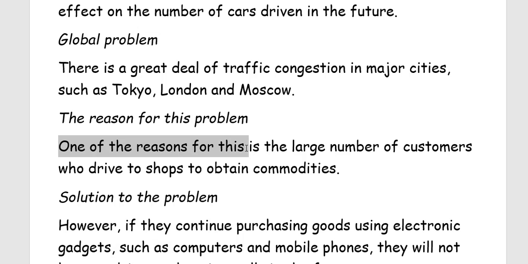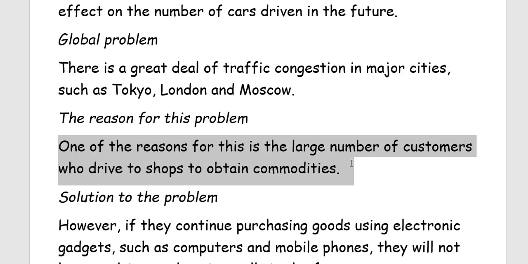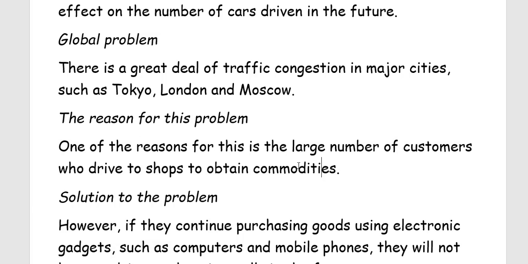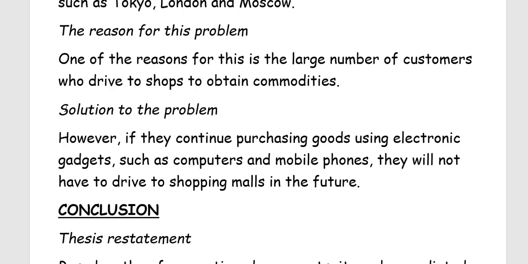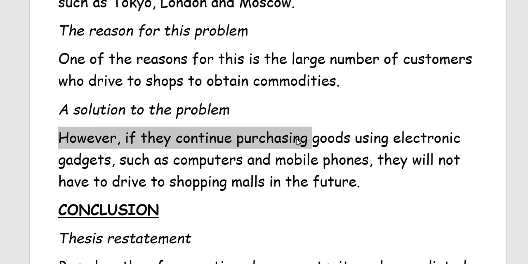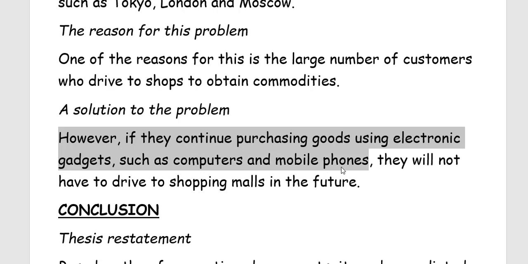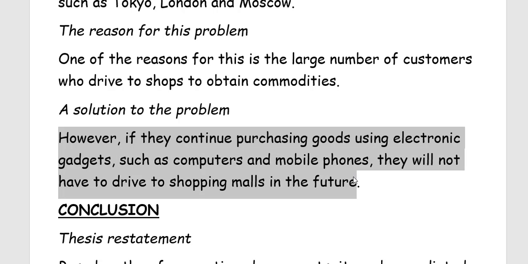One of the reasons for this is the large number of customers who drive to shops to obtain commodities. In this case, commodities means goods, products, items. Now let's talk about the solution to the problem. Okay. However, if they continue purchasing goods using electronic gadgets, such as computers and mobile phones, they will not have to drive to shopping malls in the future.